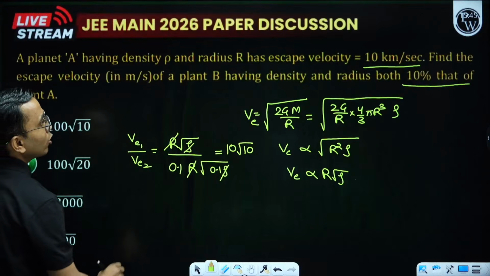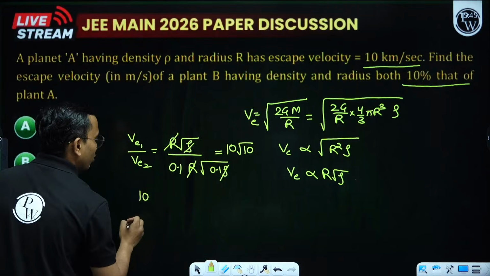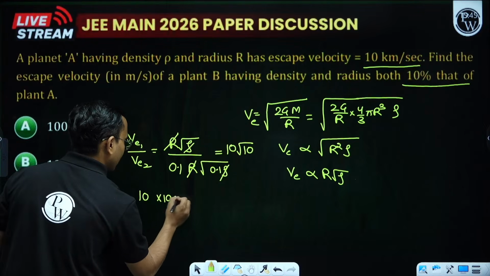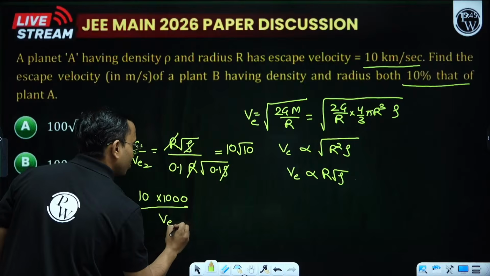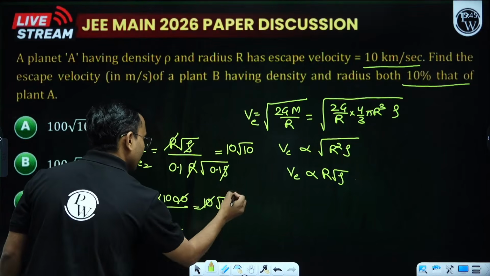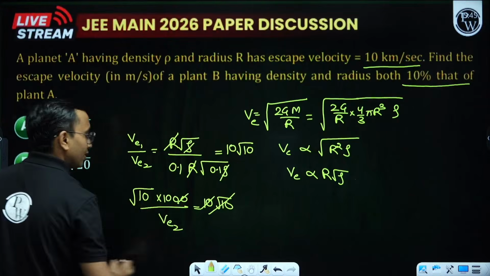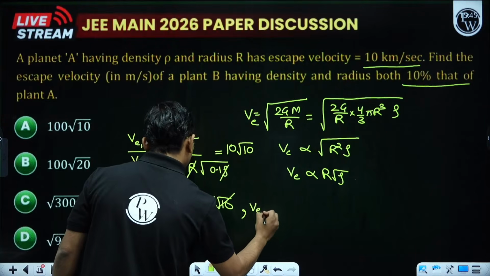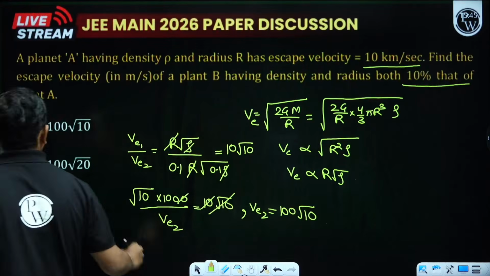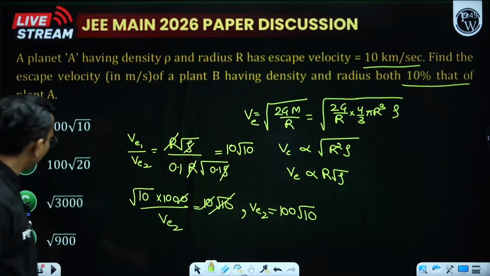What was VE1? VE1 was 10 kilometer per second. So 10 kilometer per second means 10 into 1000 divided by VE2. This is my 10 root of 10. 10 got cancelled, root of 10 got cancelled. So VE2 becomes 100 root of 10 meter per second, SI unit by default.